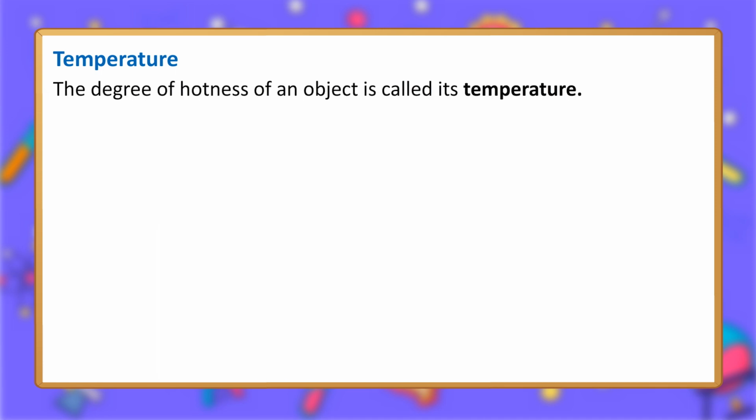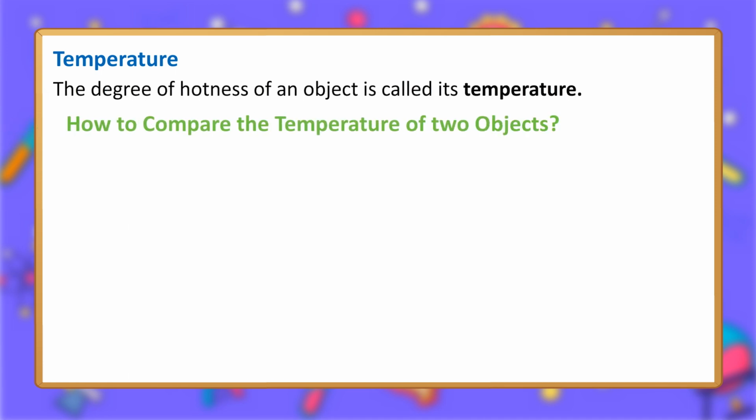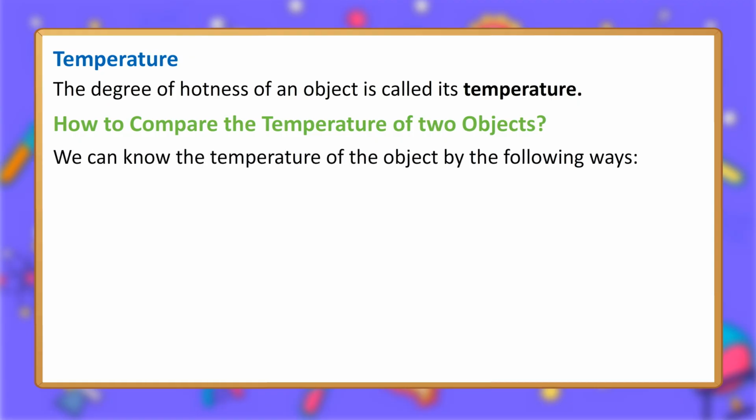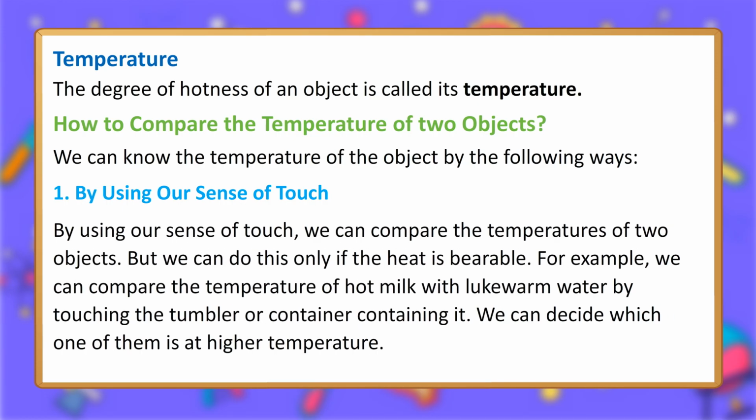Temperature. The degree of hotness of an object is called its temperature. How to compare the temperature of two objects? We can know the temperature of the object by the following ways. 1. By using our sense of touch. By using our sense of touch, we can compare the temperatures of two objects. But we can do this only if the heat is bearable.